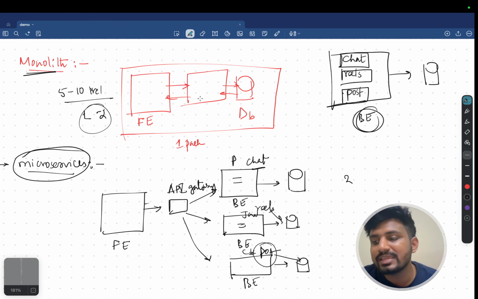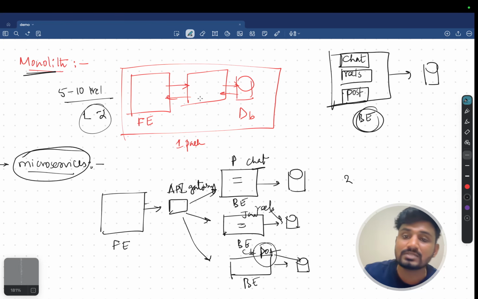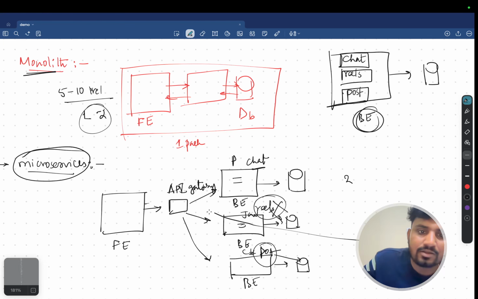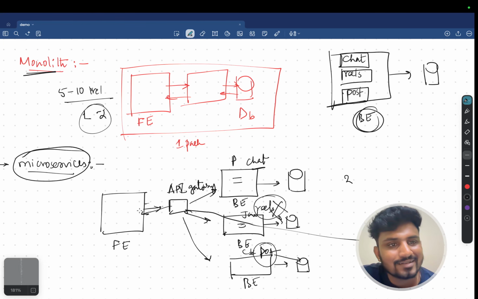Same thing, let me talk about Instagram also. Instagram was initially considered as one particular unit, that is monolithic. They built it as a single unit. Then afterward they scaled it as microservices. The benefit of microservices is they can add the next feature. Now you tell me, in Instagram, did we have reels from the start? No, right? What they have done is they developed one backend for reels, connected it to the API gateway, then built the features on the front end. That is how it is going to work. Clear? So that is about monolithic and microservices architecture.